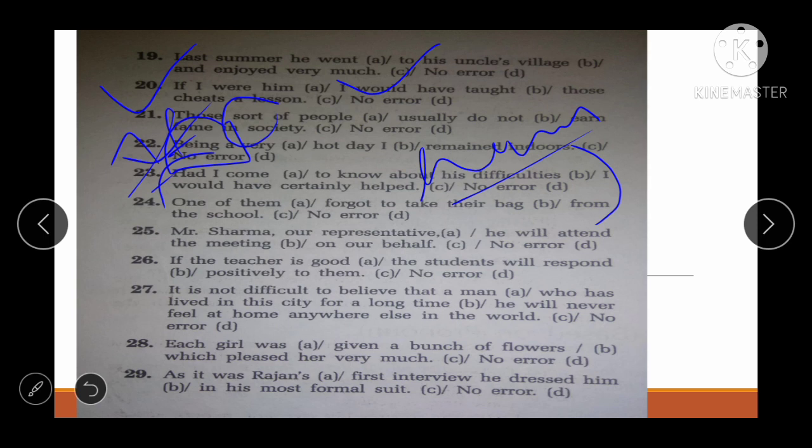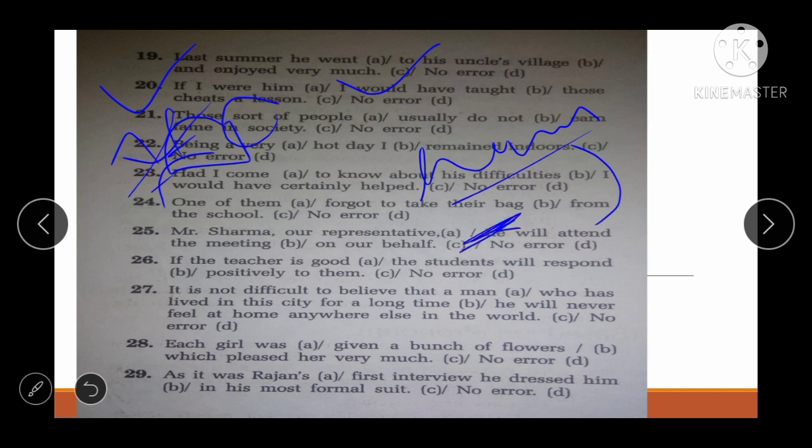See friends, where is the error here? I told you in my previous lecture that there are some sentences where you have to remove some word, right? So this is the sentence where you have to remove a word from it. Mr. Sama, our representative, there will be no "he", right?